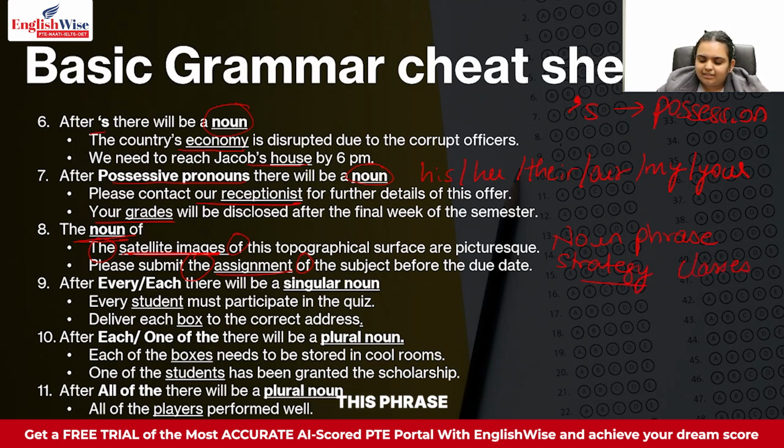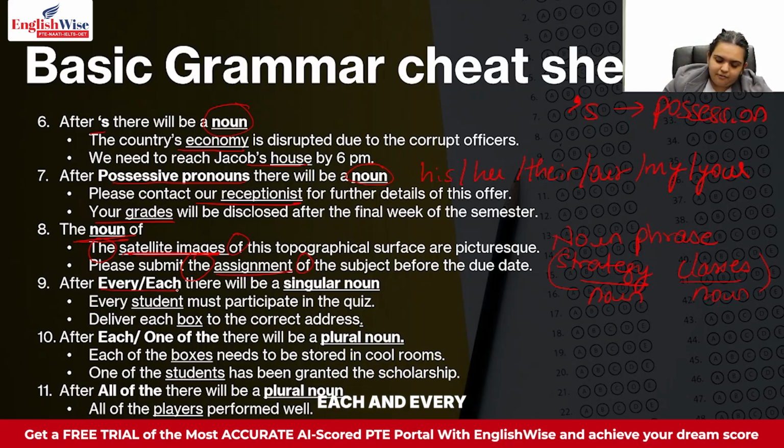Strategy classes, in this phrase, strategy is also a noun and classes is also a noun. So both of them are nouns over here. That is why this whole thing, when it comes together, is called a noun phrase. So we need to be mindful of these types of answers as well. Sometimes if you are given a noun, you might need to complete it with a noun phrase instead of putting an adjective or anything. But again, we should know about this and our other basic rules as well.